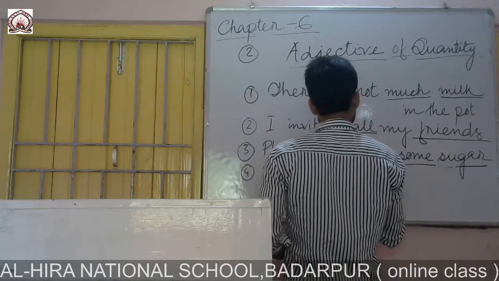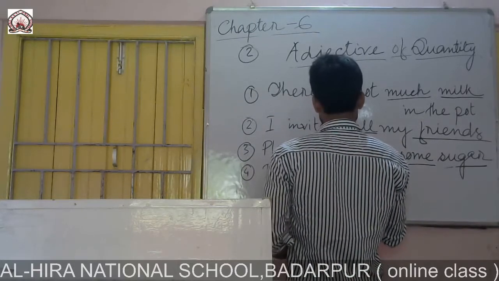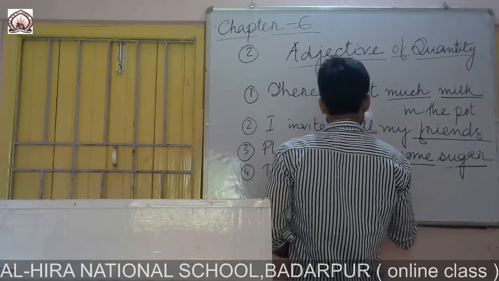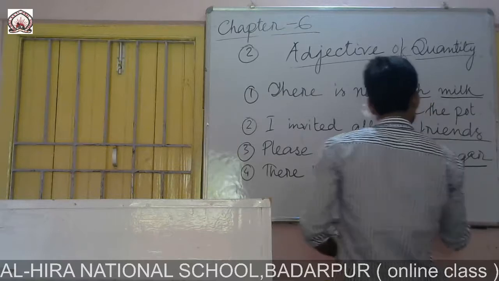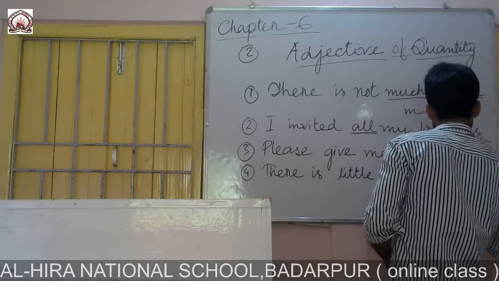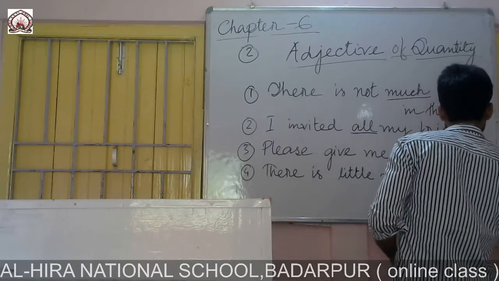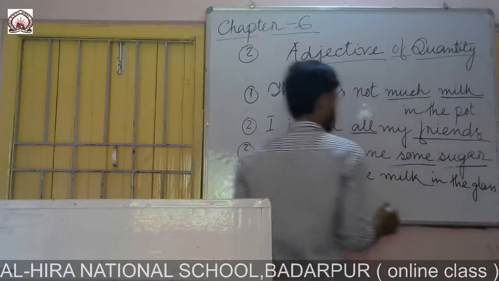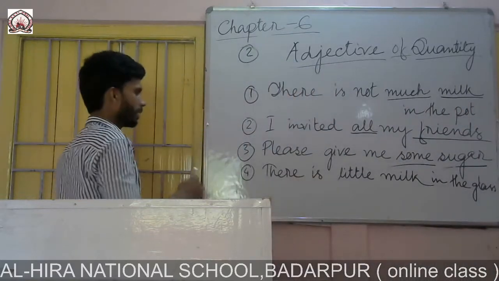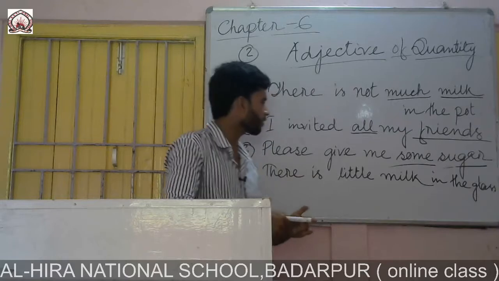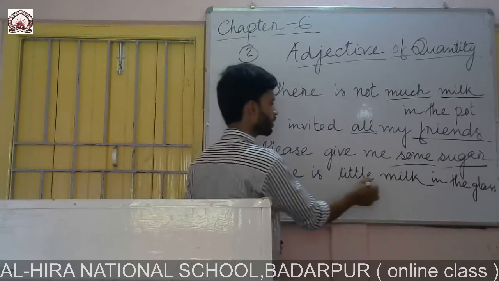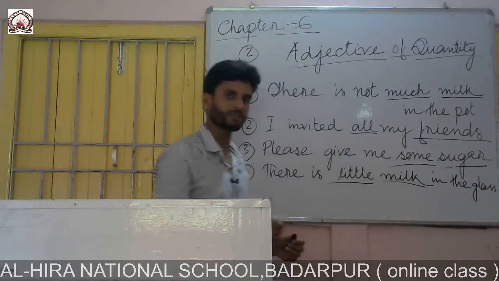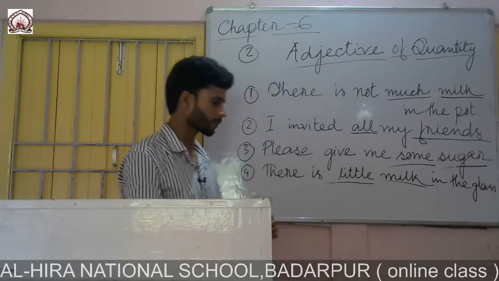There is little milk in the glass. Little. I have one more sentence here. There is little milk in the glass. So this word little is again describing the noun milk.